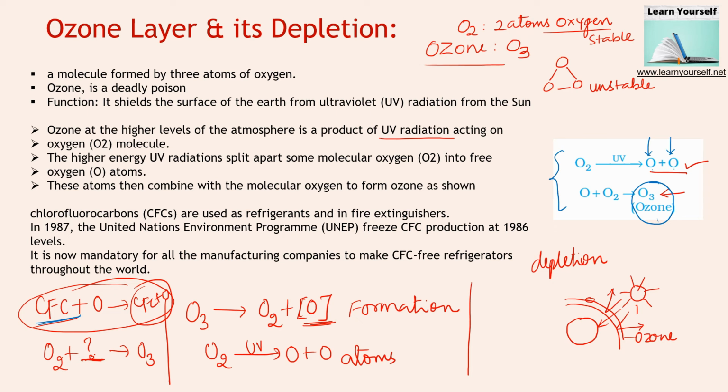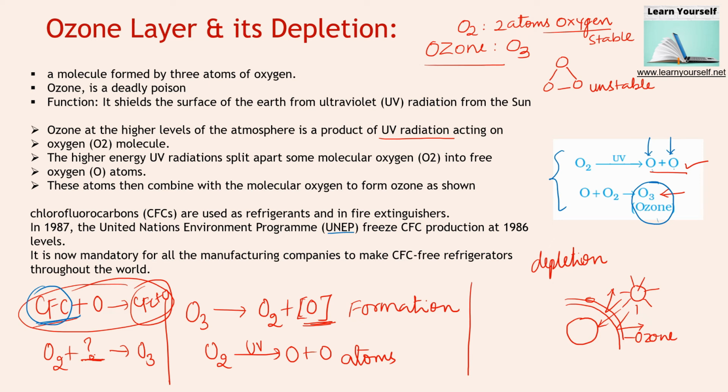Chlorofluorocarbons are used as refrigerants and in fire extinguishers. Now where are we using these CFCs? In refrigerants and in fire extinguishers. Once the UN committee detected that these chemicals are very dangerous and their use had to be stopped, in 1987 the United Nations Environment Programme, that is UNEP, froze the production of CFC.